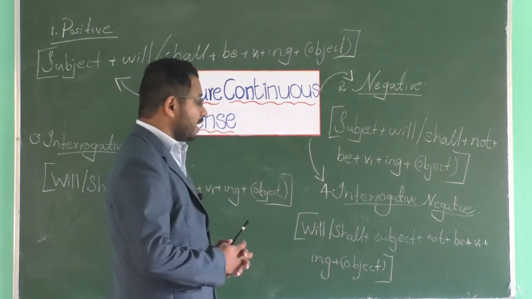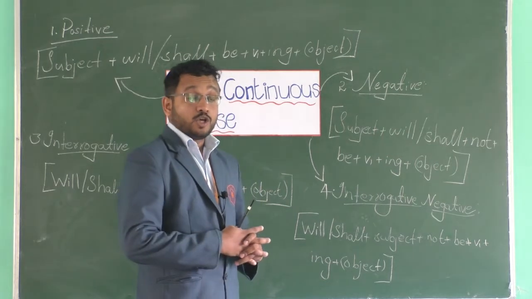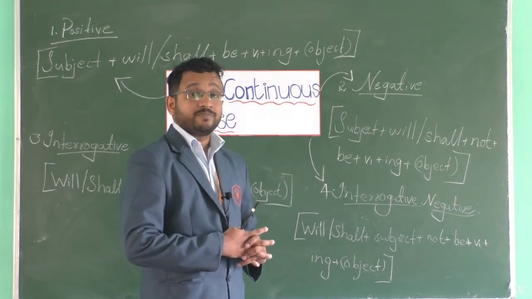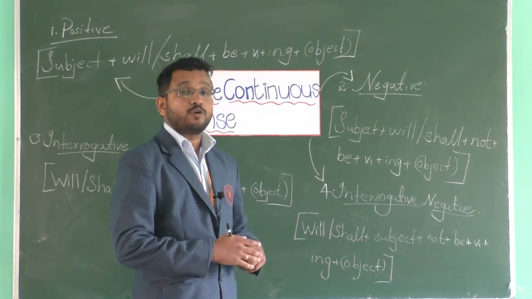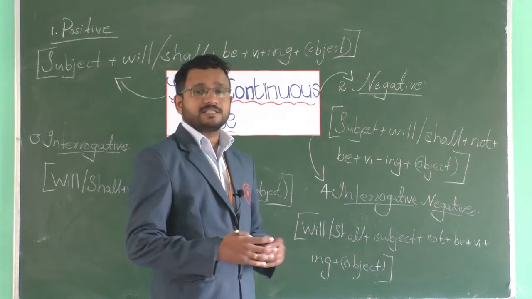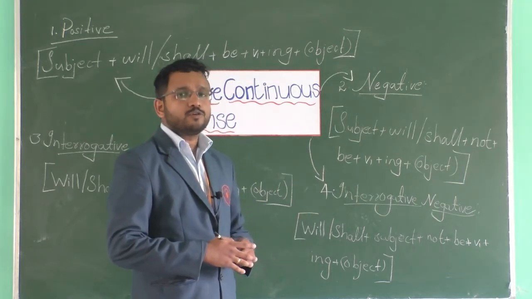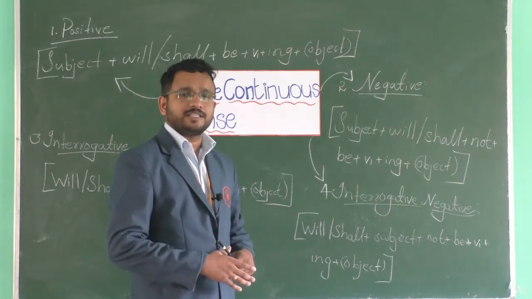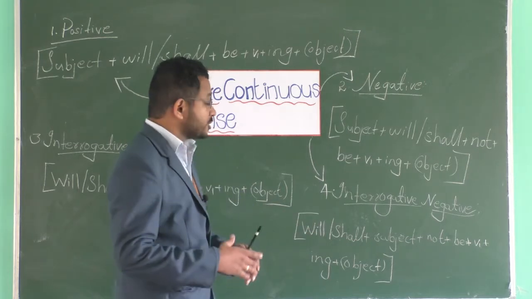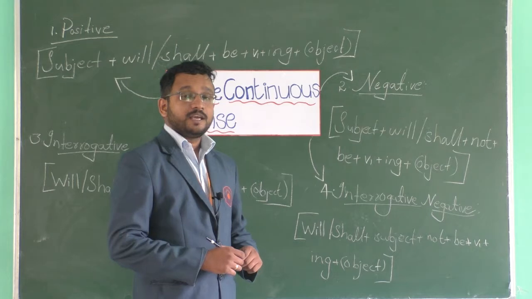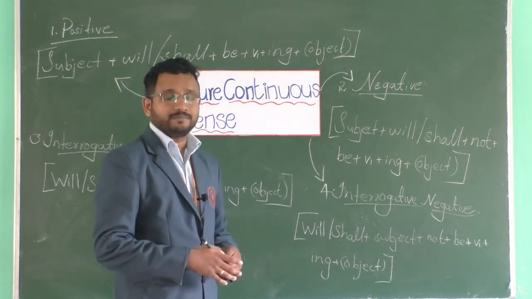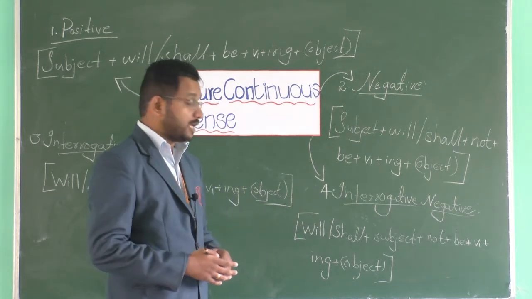All right, so I can ask a question like this: won't you be learning French? Won't you be working in the United States? Won't you be helping your country? Or shan't you be writing a big story? Whatever it may be.